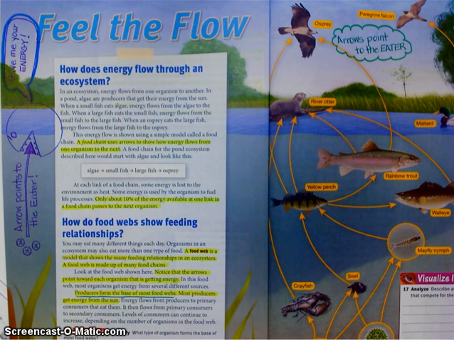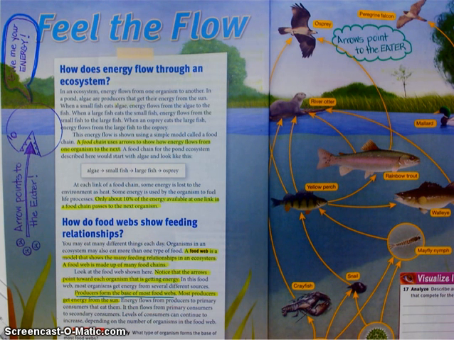All right, how do food webs show feeding relationships? Okay, you may eat many different things each day. Organisms in an ecosystem may also eat more than one type of food. A food web is a model that shows the many feeding relationships in an ecosystem. A food web is made up of many food chains.